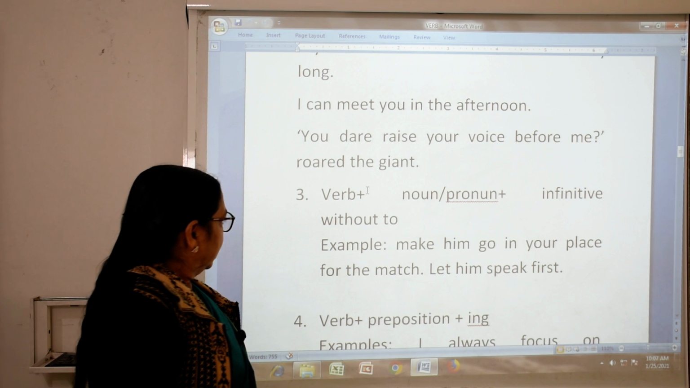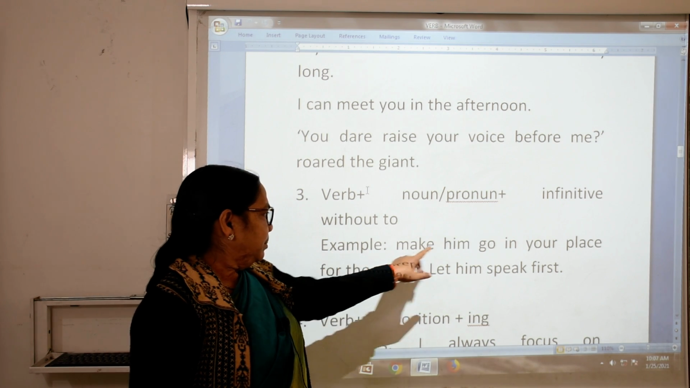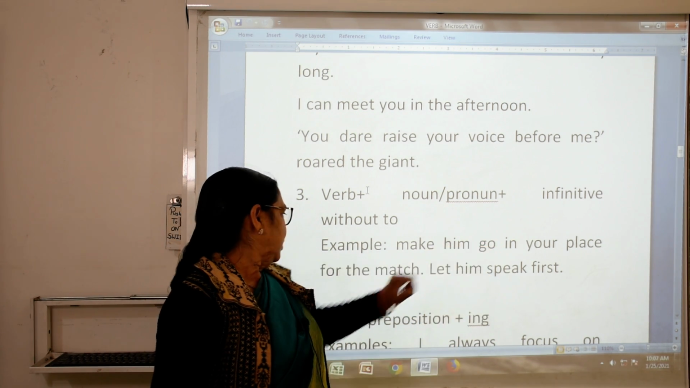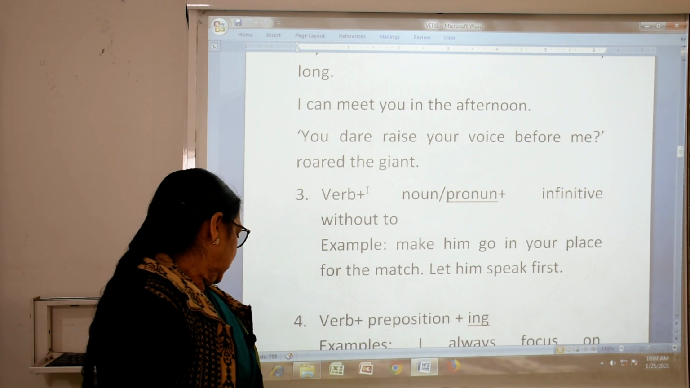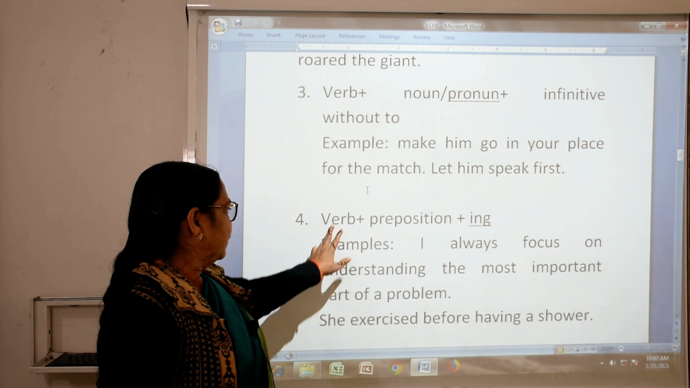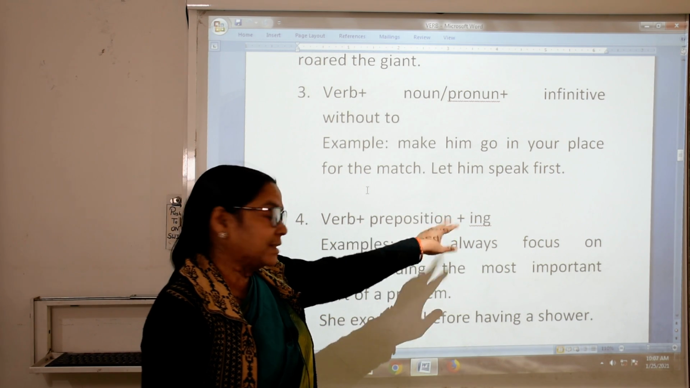Now the third one, verb plus noun or pronoun and infinitive without to. Example, make him go in your place for the match. Let him speak first.